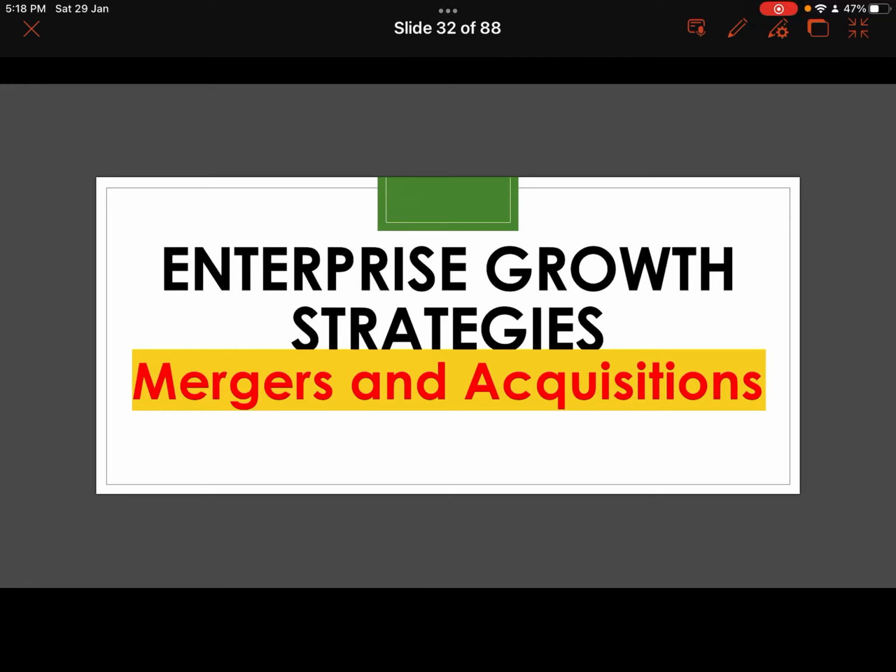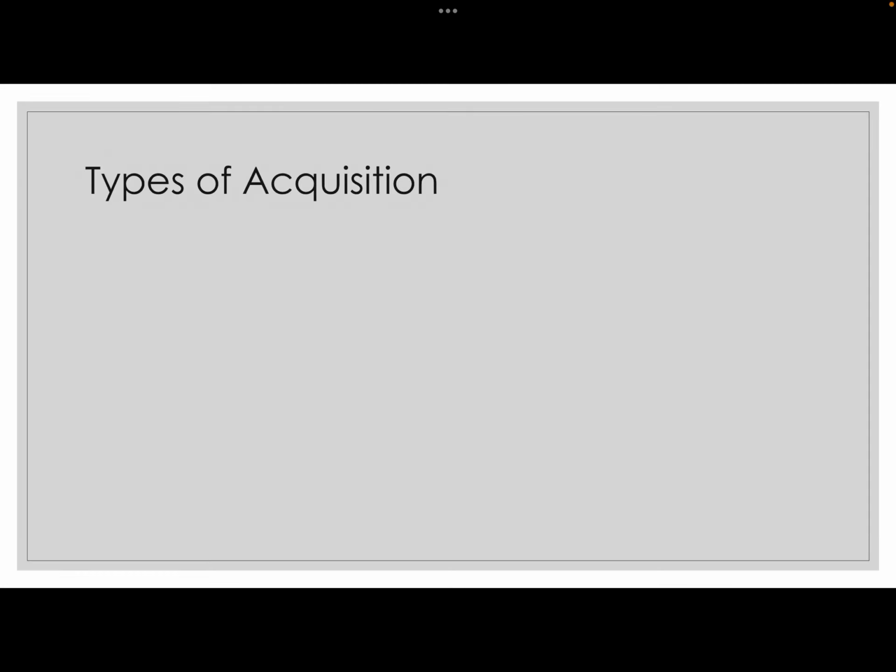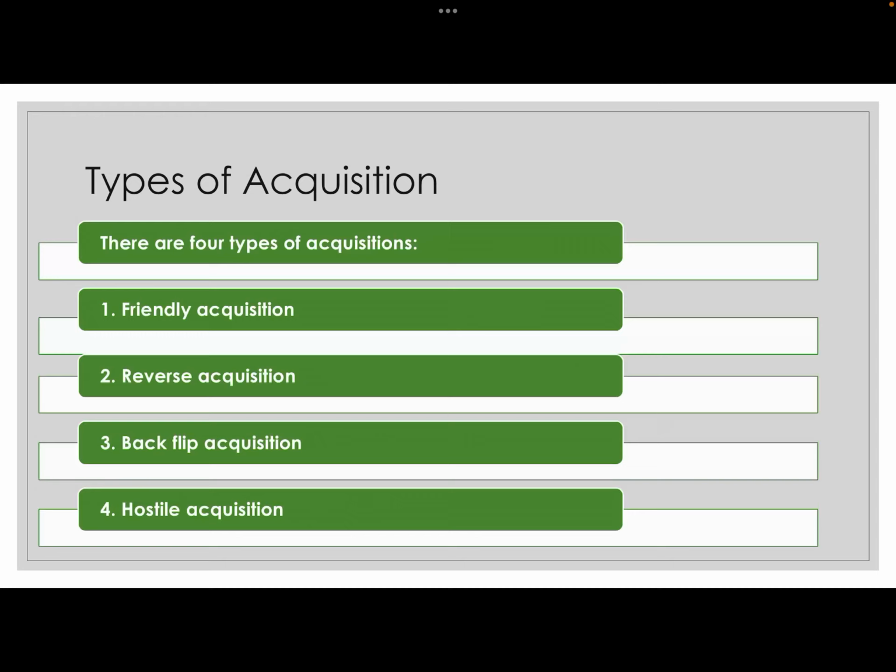The types of acquisition topic of Unit 4, Enterprise Growth Strategies. So let's talk about types of acquisition. There are 4 types of acquisitions. First is friendly acquisition, reverse acquisition, backflip acquisition and hostile acquisition. In this class, we'll not only understand the meaning of different types of acquisition, but we'll also see various real life examples of acquisitions.